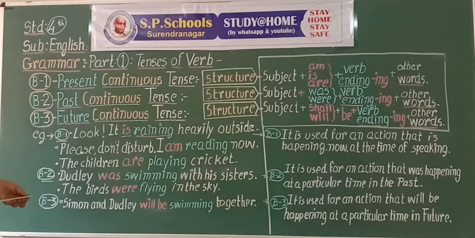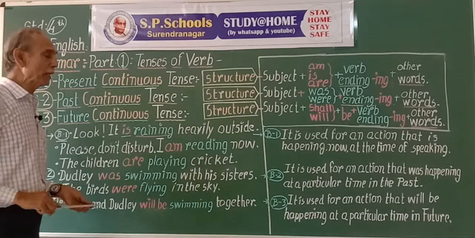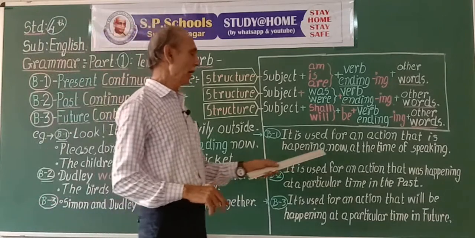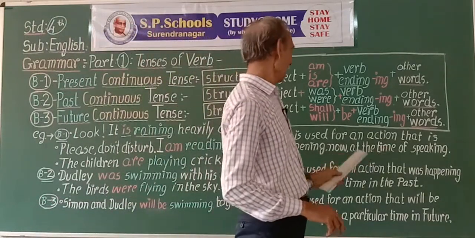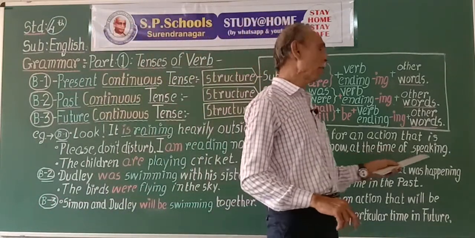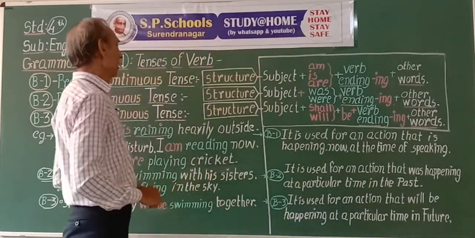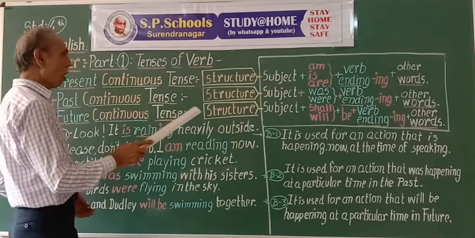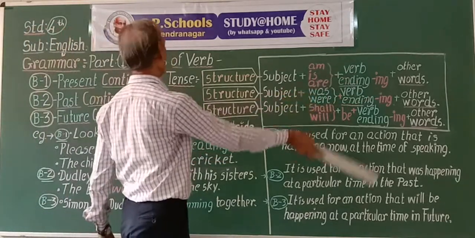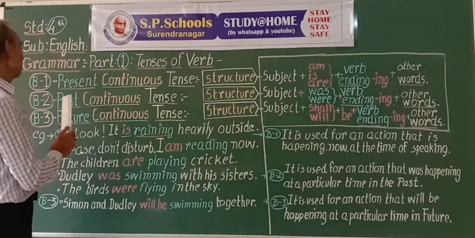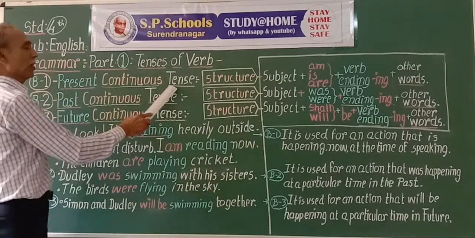If the action is happening at a particular time, now, time of speaking, the form of the verb is said to be present continuous tense of the verb.